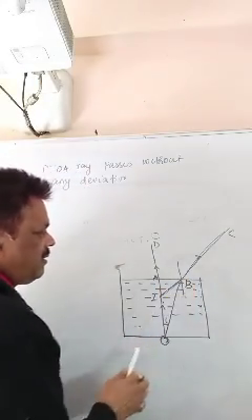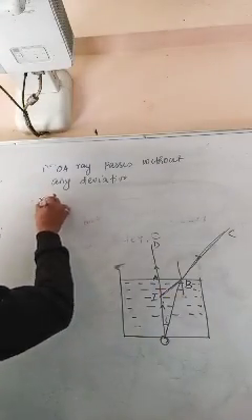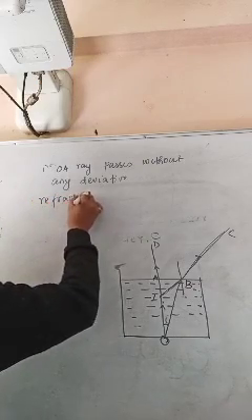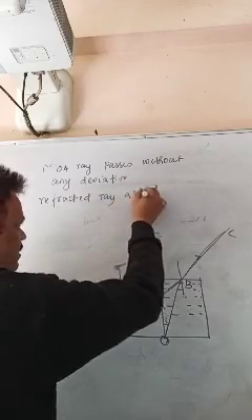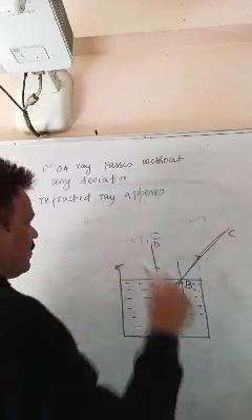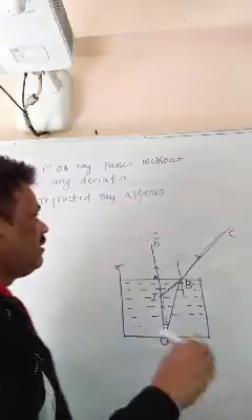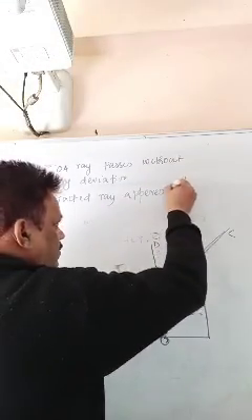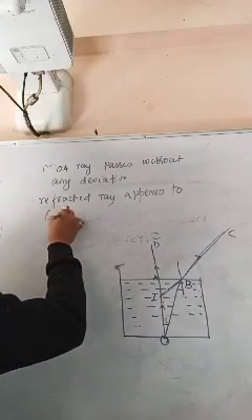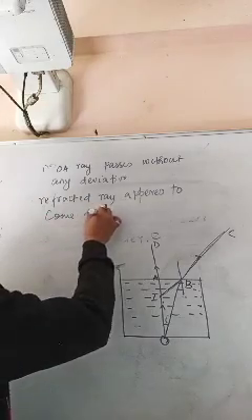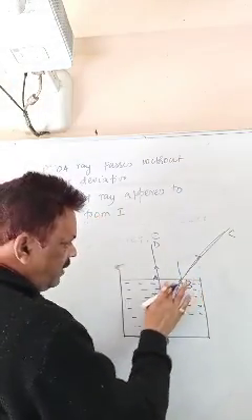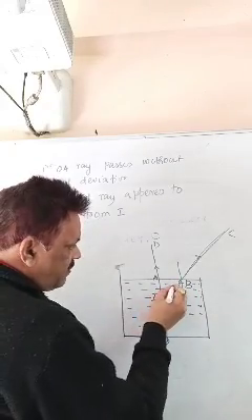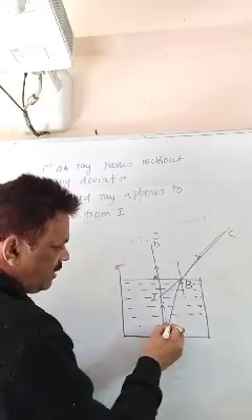Then OB ray, a refracted ray, appears to come from I. Refracted ray, you will feel that as if it comes from I. Thus, this is your angle of incidence.